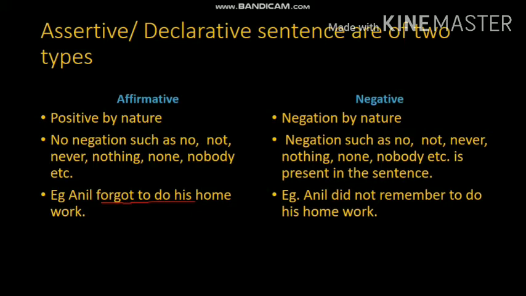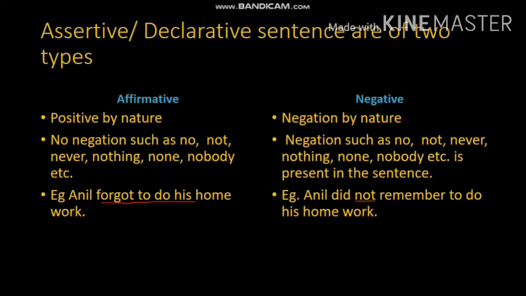So we call it a positive sentence. Then what is a negative sentence? A negative sentence means a sentence with the presence of negation, or a sentence that is negative by nature. Negation means the presence of no, not, never, nothing, none, nobody, etc. If any of these is present in a sentence, it is called a negative sentence. Anil did not remember to do his homework. Here, not is present. The presence of not makes this sentence negative.